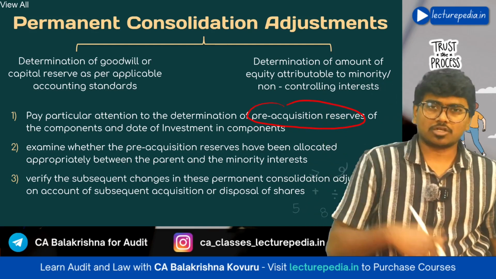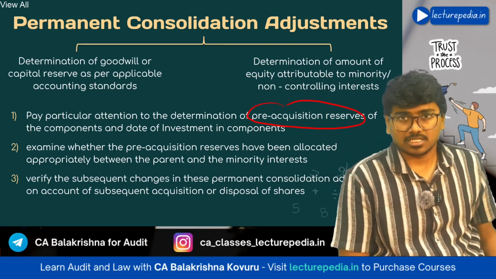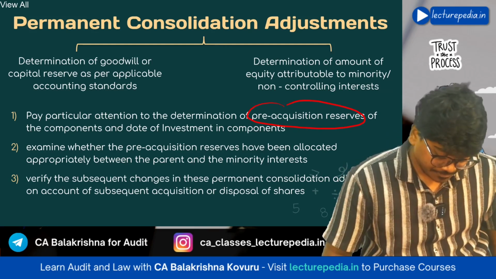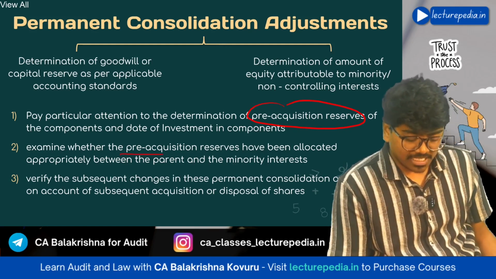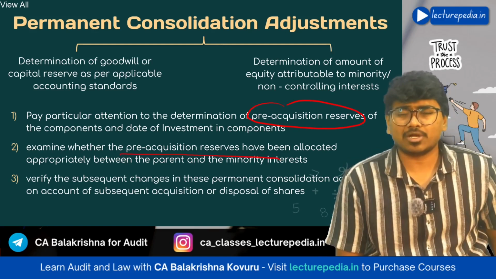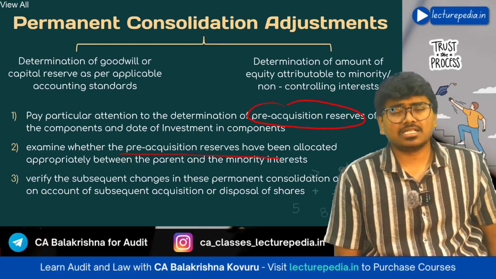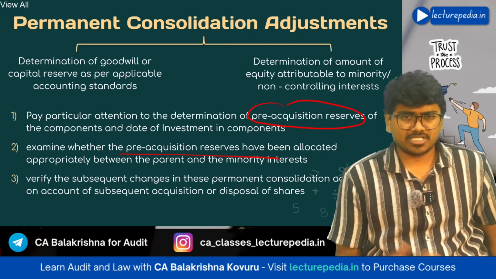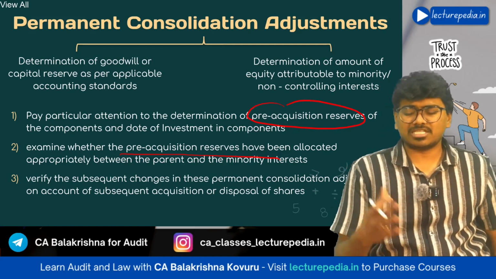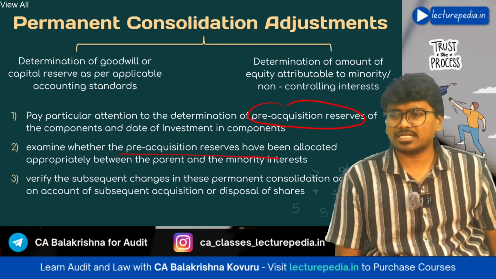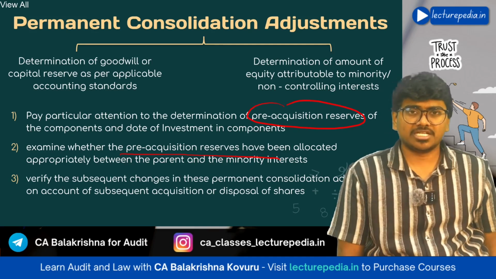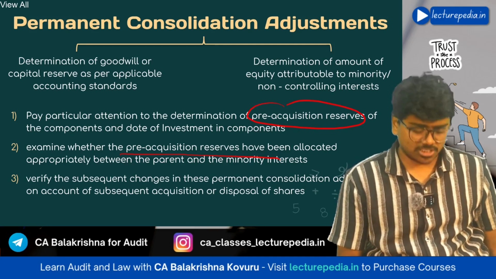There will be a lot of sums in that chapter, right? You should also examine whether pre-acquisition reserves have been properly allocated between the parent entity and the minority interest. These pre-acquisition reserves will be bifurcated between parent entity and minority interest as per their sharing ratio, right? So that bifurcation has to be done properly.